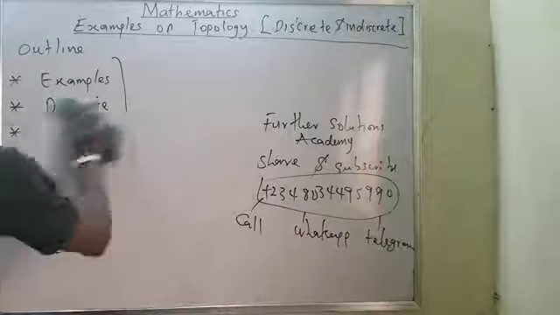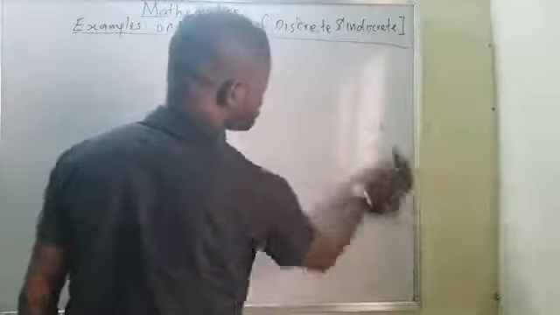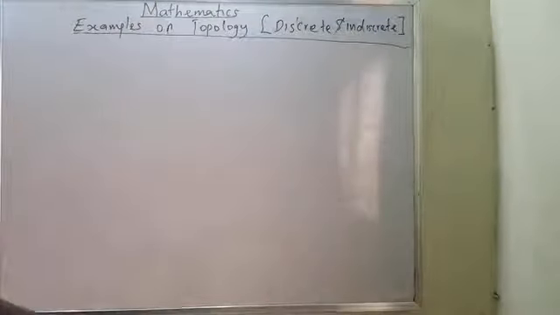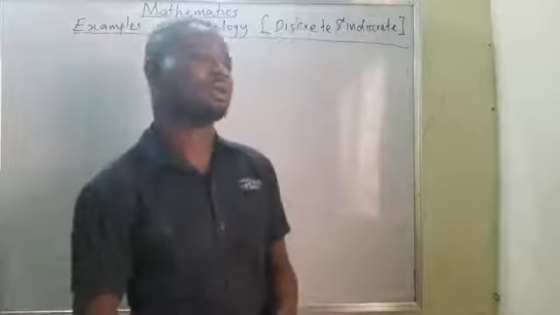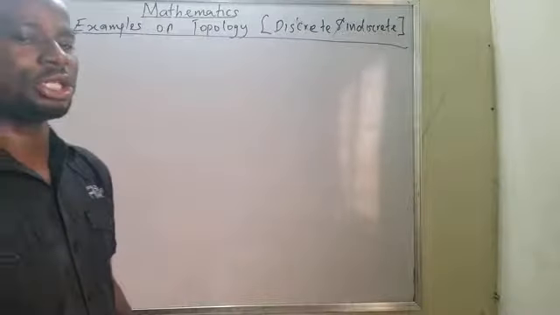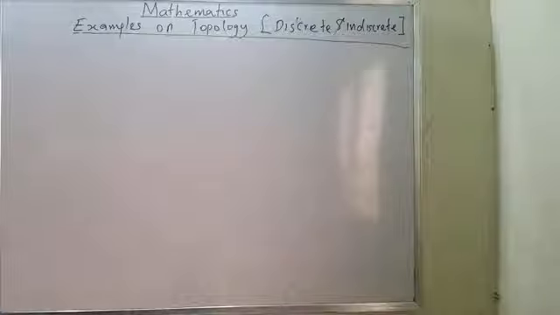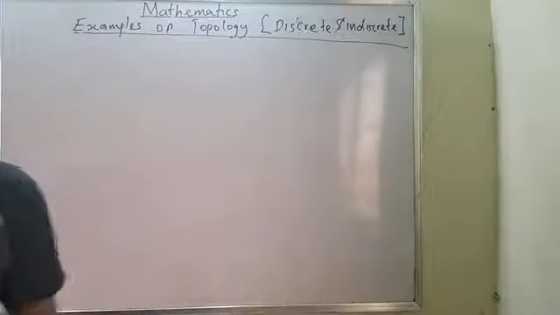I think by now you know how to define topology, and I've been telling you this is our third video on topology. In the first video we explained the definition of sets and the definition of topology. Now in this video, just examples of topology. But before I give examples, let me remind you of the definition of topology.